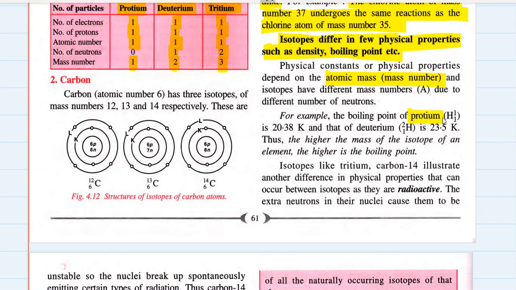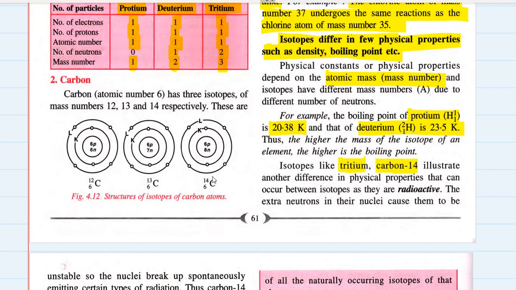For example, protium has a boiling point of 20.38 Kelvin and deuterium has a boiling point of 23.5 Kelvin. Not a much difference, but still. So higher the mass, higher will be its boiling point. Acha, and isotopes like tritium, the third isotope of hydrogen, and carbon 14.